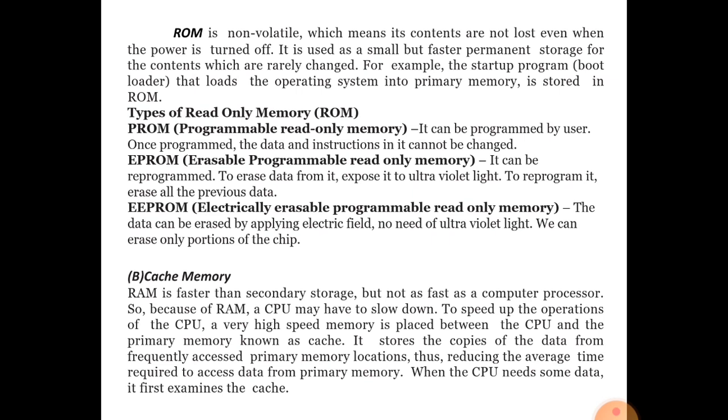ROM stores data permanently in the computer system that cannot be changed by the user. It stores some system information.